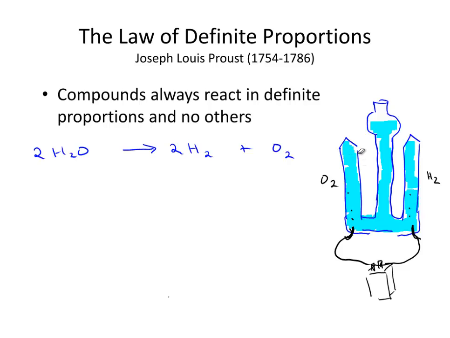However, what's interesting is as we do this, we'll see the gas form where the oxygen is collecting, and we'll see the gas form where the hydrogen is collecting. But we always form twice as much hydrogen as oxygen. We always see twice the volume formed on the hydrogen side as on the oxygen side. And it will always follow this. We'll always see a 2-to-1 ratio of hydrogen to oxygen being formed in this reaction.